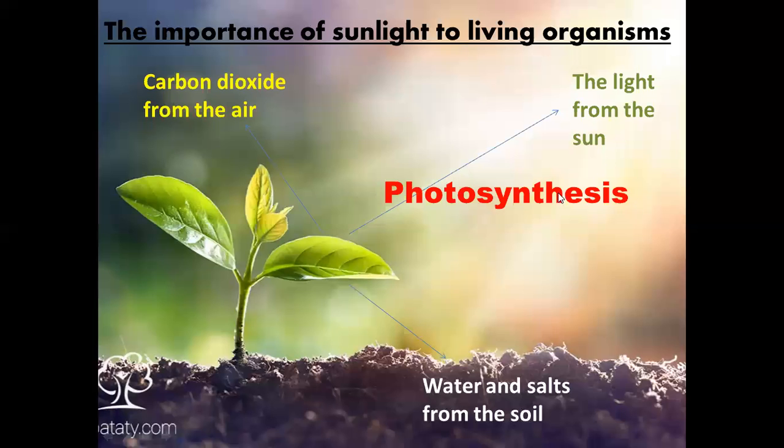Again, when the plants take these four things, sunlight, water, salts, carbon dioxide, they start to make their food. How do plants make their food? They make their food in a process. This process is called photosynthesis process. So this is the name of the process that plants make to make their food.